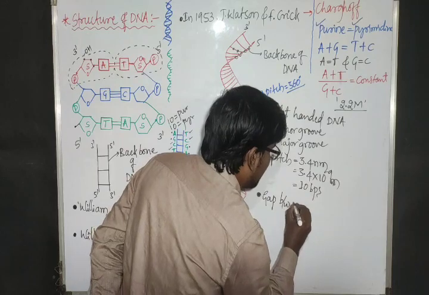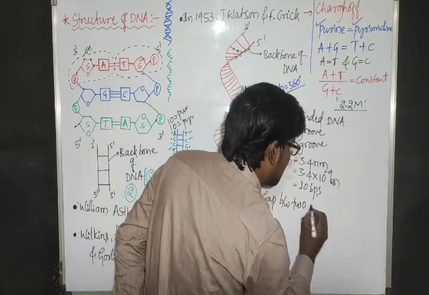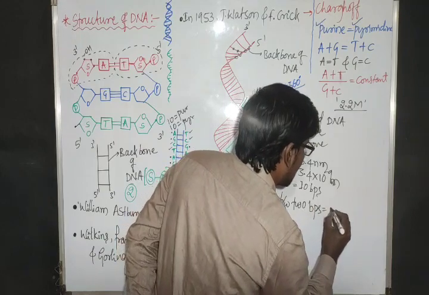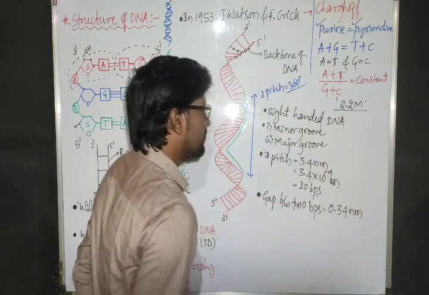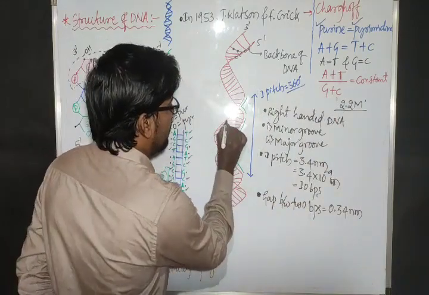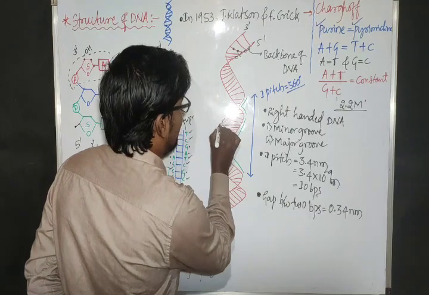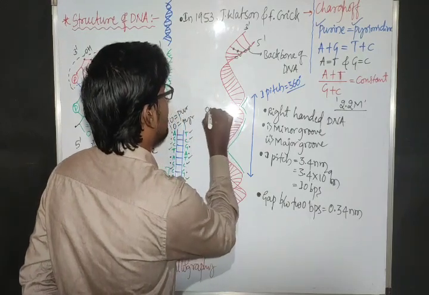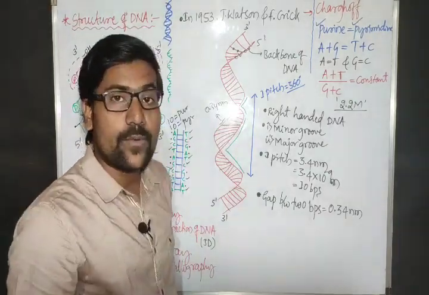The gap between two base pairs. BPS means base pairs. That is 0.34 nanometer. Say for example, this is one base pair and this is one base pair. In between these two base pairs, the gap is 0.34 nanometer.